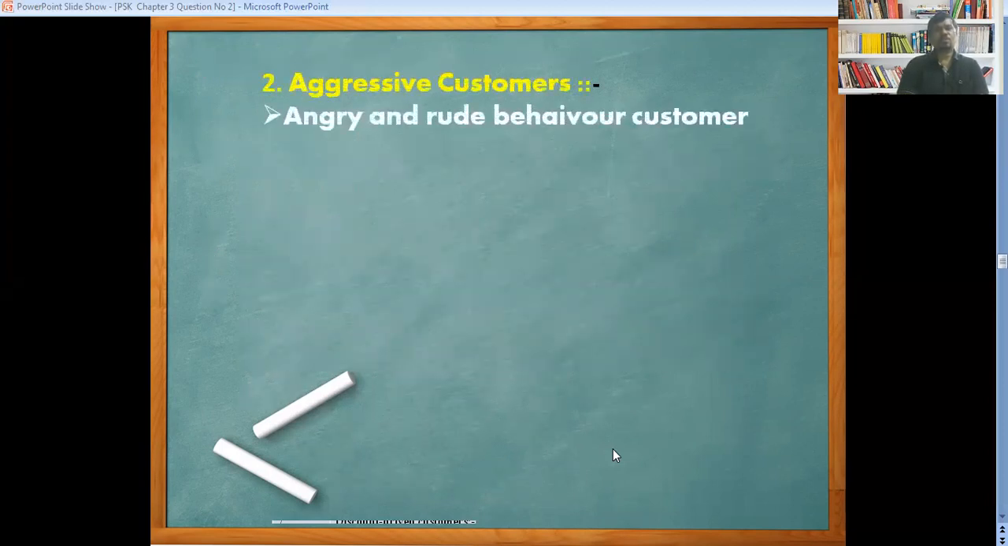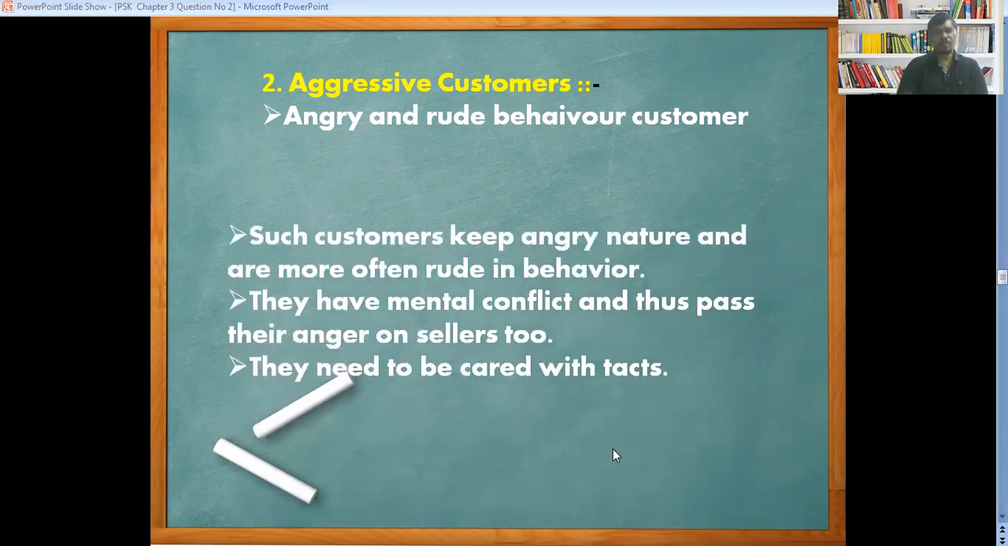Now we are going to see the next one, here aggressive customer. At the time of dealing with the customer, we have to take a precaution. These are basically angry and rude behavior customers. Such a customer keeps an angry nature and more often rude behavior. They have mental conflict and thus pass their anger on to the seller. They need to be handled with tact. We should be smart enough to handle such a type of customer.